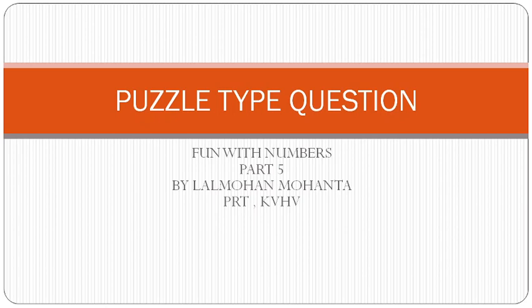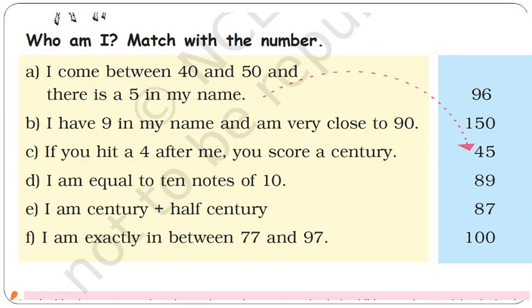Okay, so let's start. So there are some question given in your book. Let's read the first question. The first question is, I come between 40 and 50 and there is a 5 in my name. The answer is given here, 45. Now let's read the second question. I have 9 in my name and I'm very close to 90.